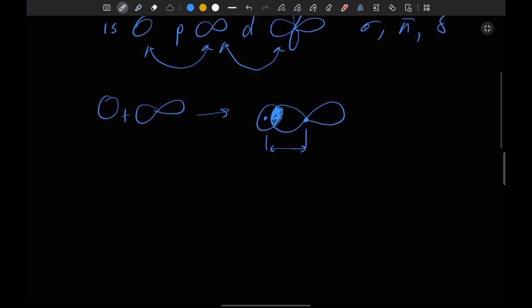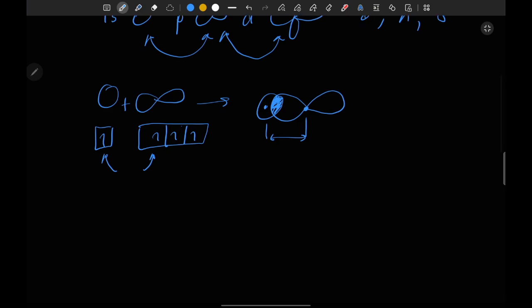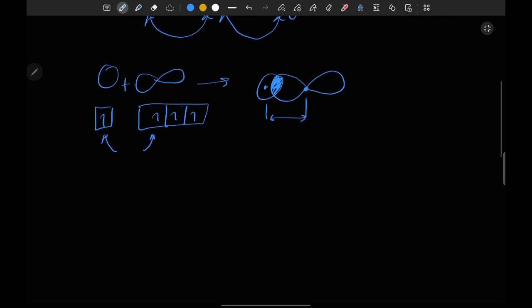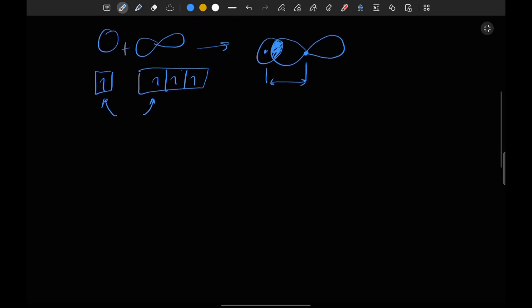One more thing: we all know that every s orbital has an electron of some spin. These two electrons will interact only if they have opposite spin, because if they have the same spin, they will create repulsion. So they must have opposite spin for the interaction, and then they will interact.